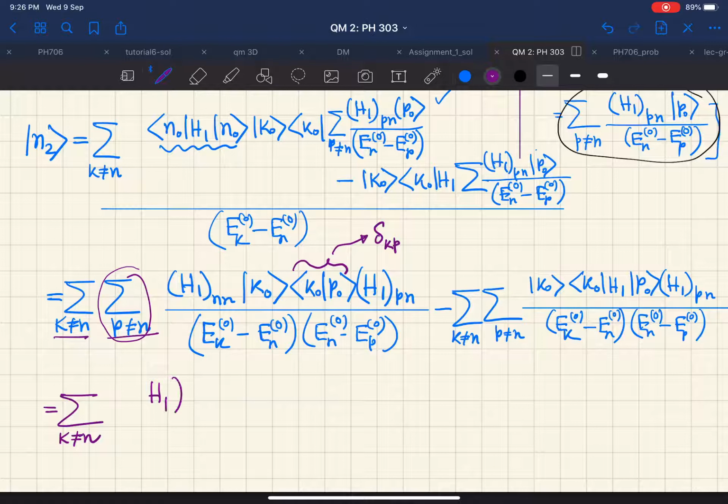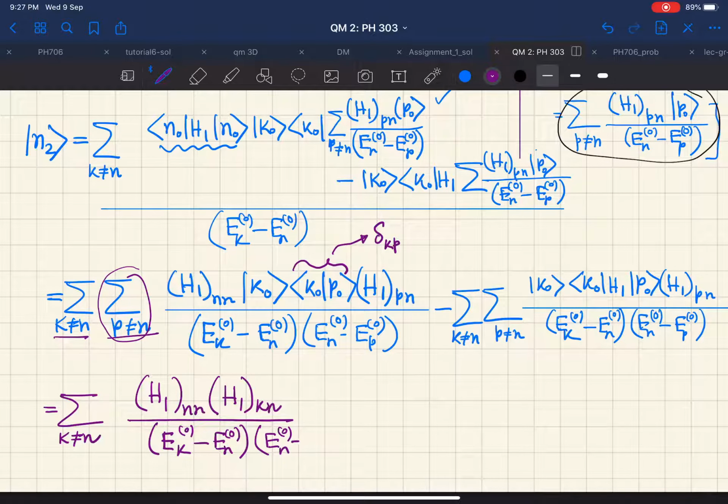H1 nn, and then because we have put k is equal to p, I will write it as h1 kn, sorry, there is a, yeah, h1 kn, and then divided by en0 minus, sorry, not en0, this is ek0 minus en0 times en0 minus ek0.